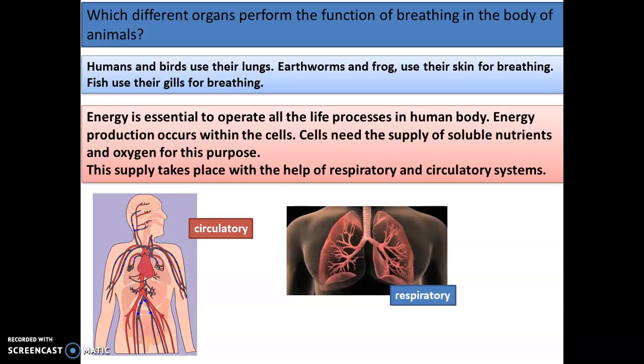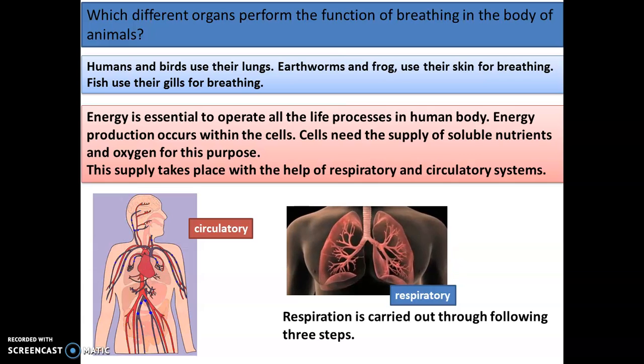Okay, and who is going to give this oxygen? Obviously, the respiratory system. Okay, so this respiratory system works together with the circulatory system, and that supplies the energy throughout the body. So this is our circulatory system and this is our respiratory system, which work in coordination to supply energy to our body.